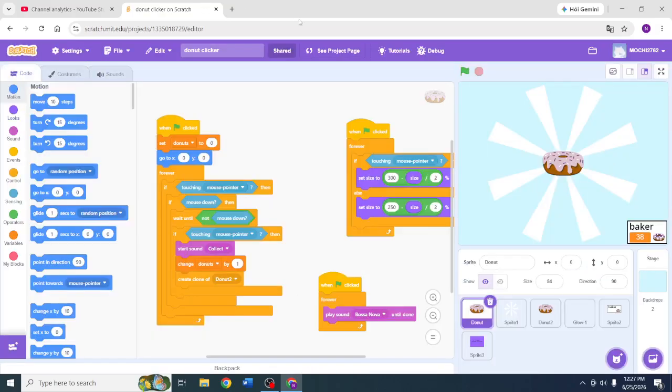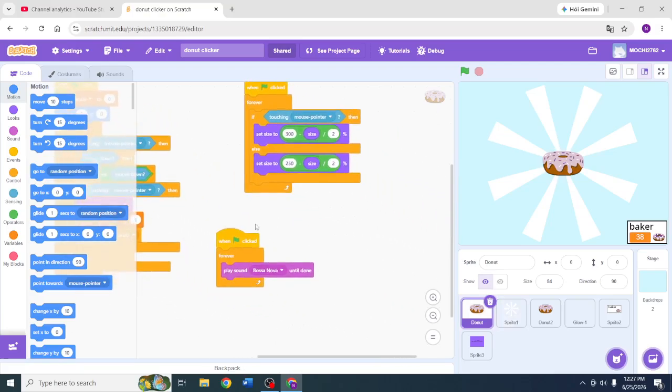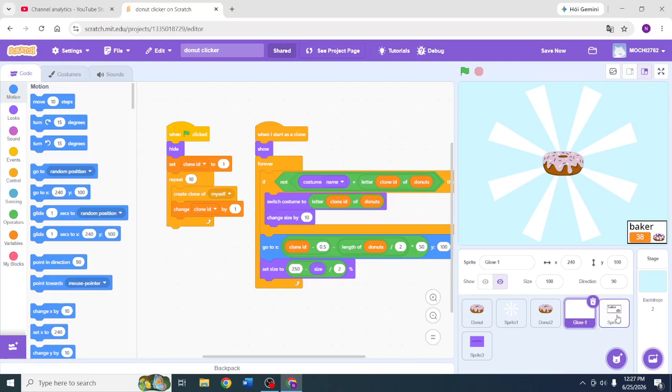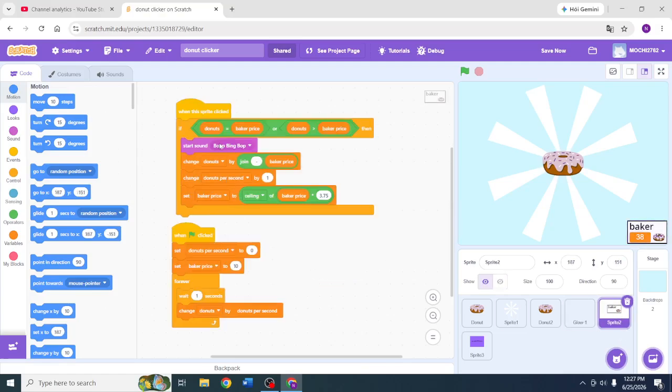And then in the code tab, put the start sound collect in the if touching mouse pointer, this one, okay? And when green flag clicked, we add a forever loop, play sound, this sound. And then in this donut, we don't need anything. And then in this sprite, we start sound bing, boop, bing, bop.